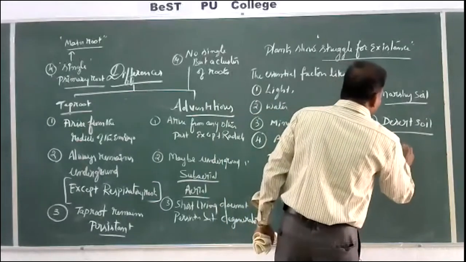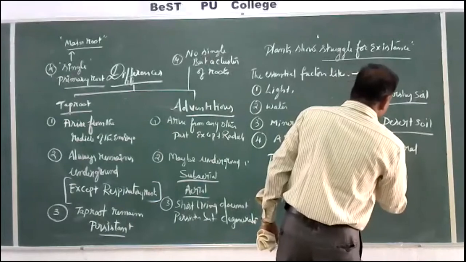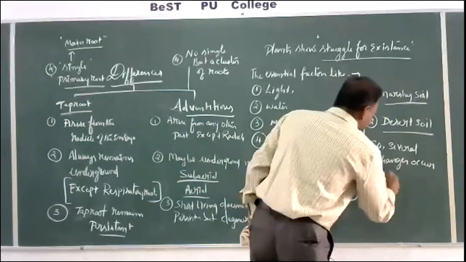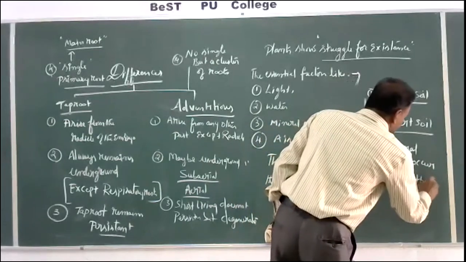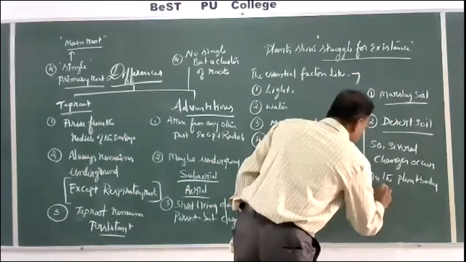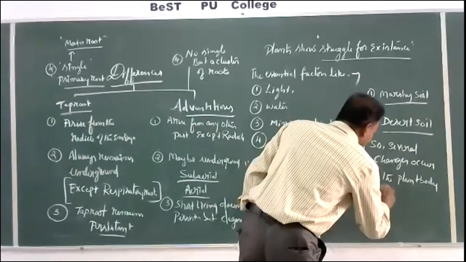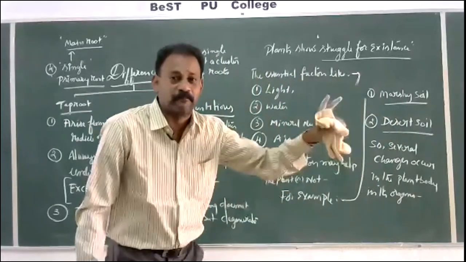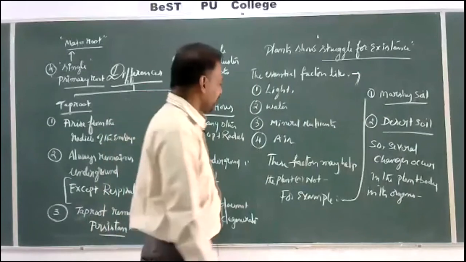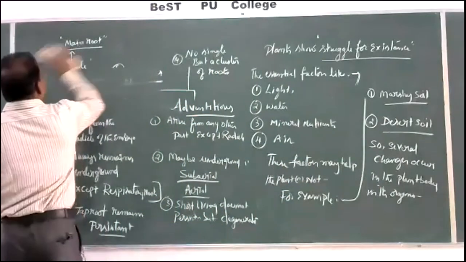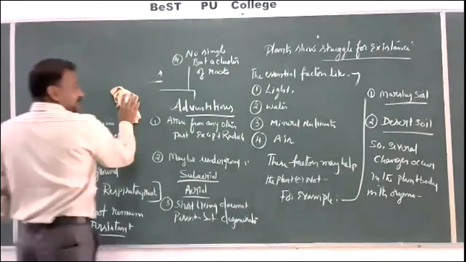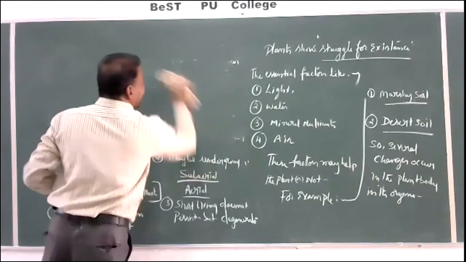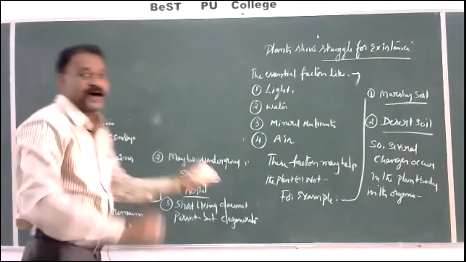Several changes occur in the plant body, in its organs, either the complete body or any part of the plant.